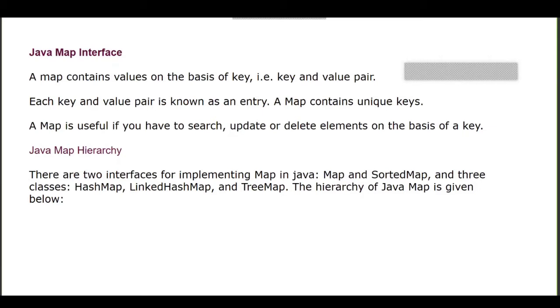We have many classes inside the map: that is hash map, linked hash map, and tree map. Same as set, where we have hash set, linked hash set, and tree set. A hash set internally uses a hash map, and even a tree set internally uses a hash map. That we need to understand.